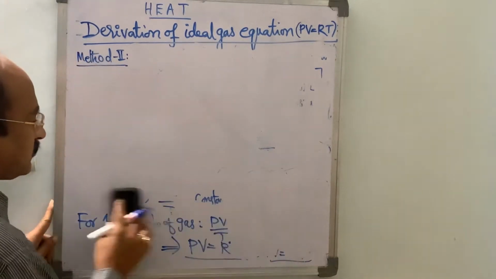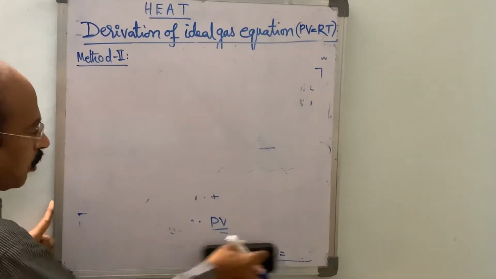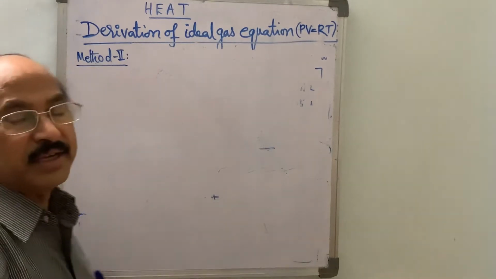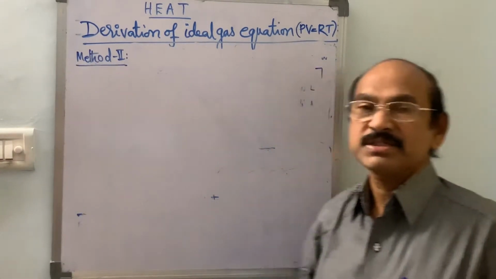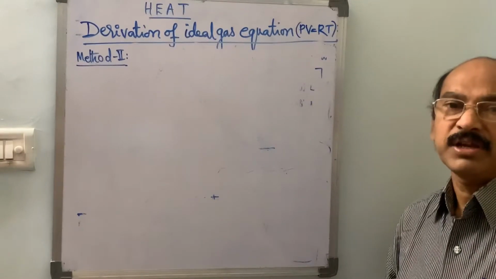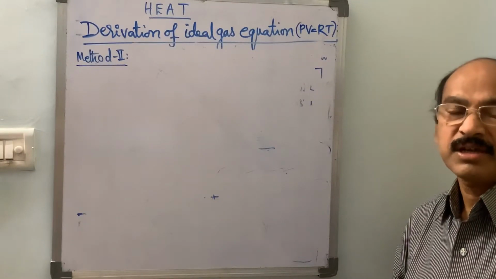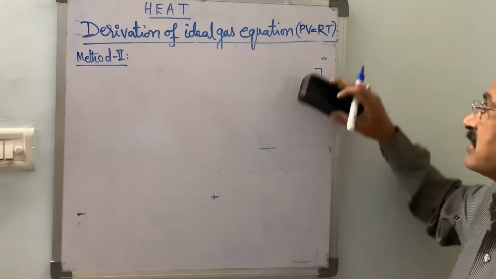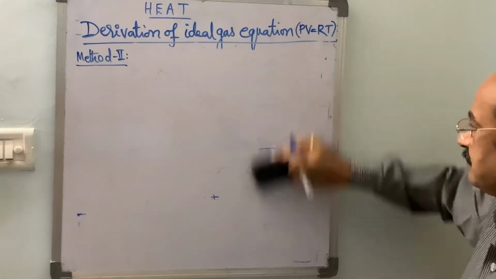Boyle's law is applicable at high temperatures and low pressures, but it is not applicable at low temperatures and high pressures. This is the limitation of Boyle's law.